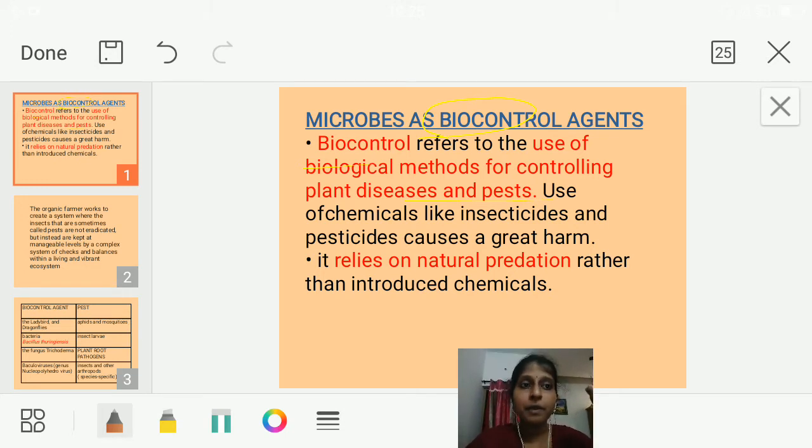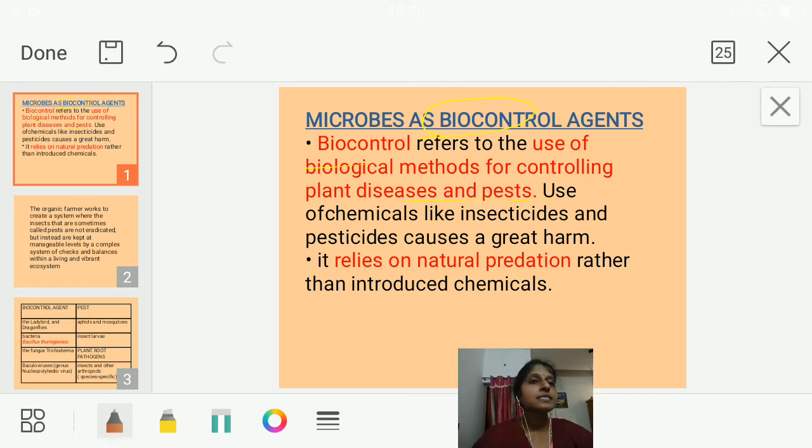As you know, what is the harmful effect of pesticides? Pesticides cause pollution, isn't it? They are causing pollution of water, pollution of soil, pollution of air. So in order to control this pollution, what we are going to do is use microbes. When we use these microbes, we call it a biocontrol method, controlling with the help of biological organisms, or we call it biopesticides, okay.